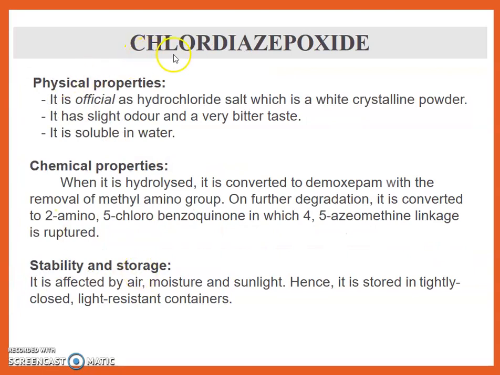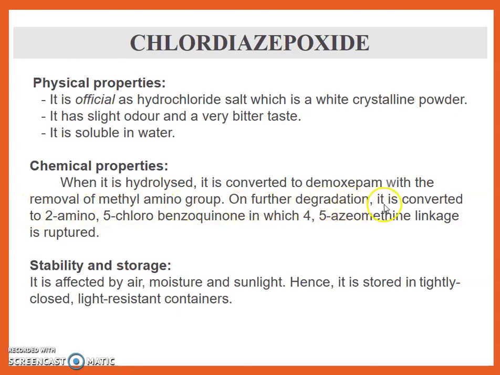First drug, chlordiazepoxide. Physical property: it is official as hydrochloride salt, which is a white crystalline powder. It has a slight odor and a very bitter taste. It is soluble in water. Chemical property: when it is hydrolyzed, it is converted to demoxepam with the removal of the methylamino group.